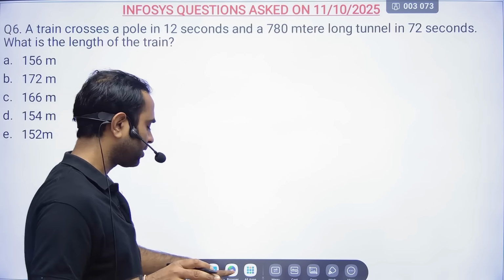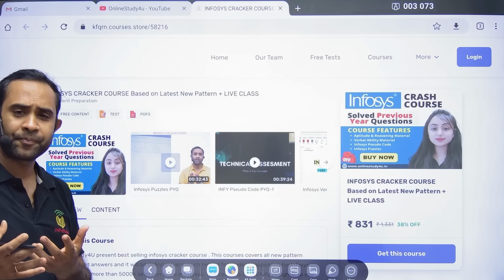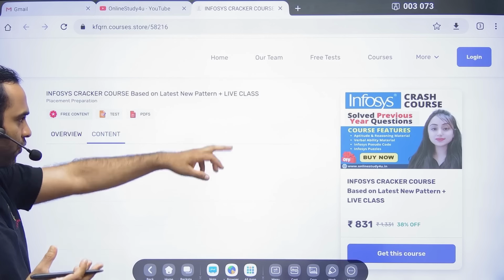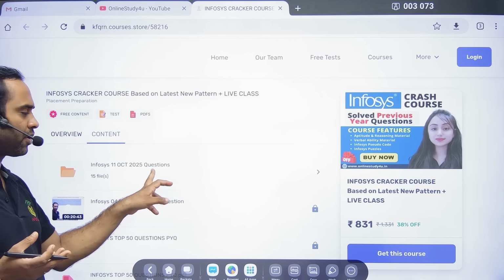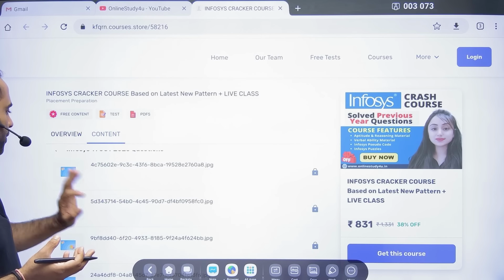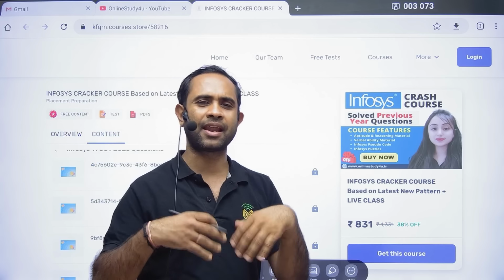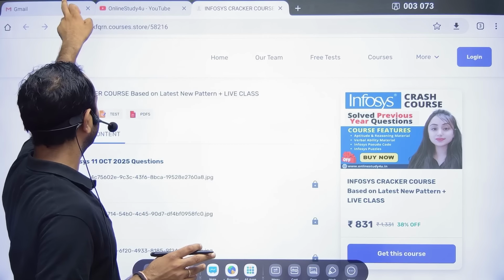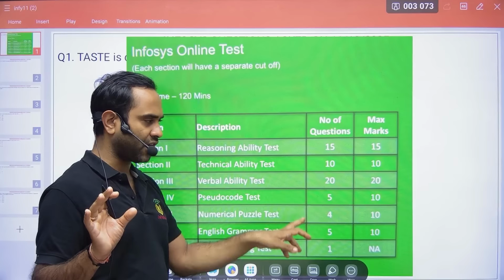Not only this, we have got a few screenshots of pseudocode and data interpretation. Inside the Infosys crash course, if you go and see the Infosys 11th of October 2025 questions, there are a few data interpretation and pseudocode questions. Right now it is 15, and another 4 or 5 questions we will add, based on whatever we receive. Anyway, I will tell you a few things you have to keep in mind if you are going to write the examination.